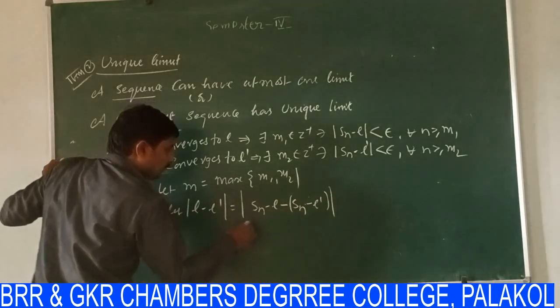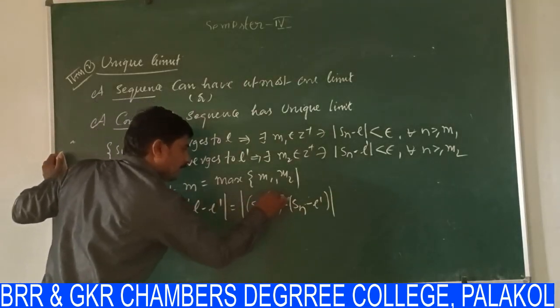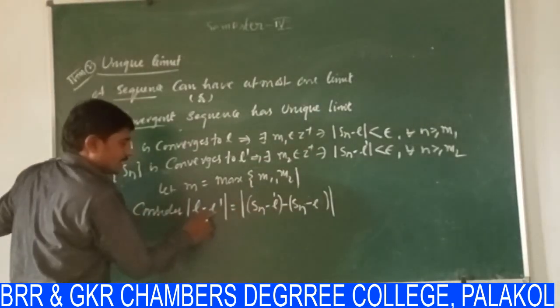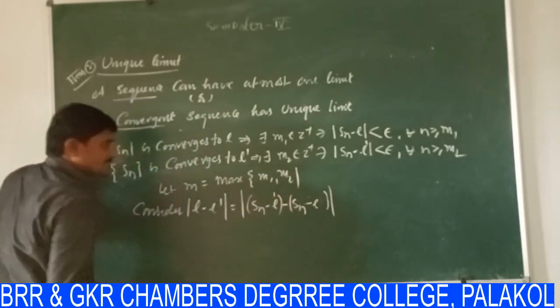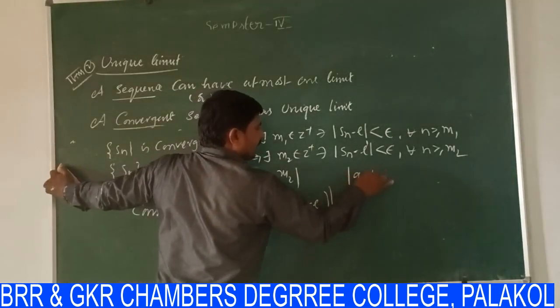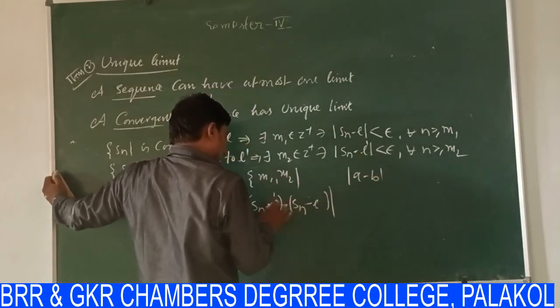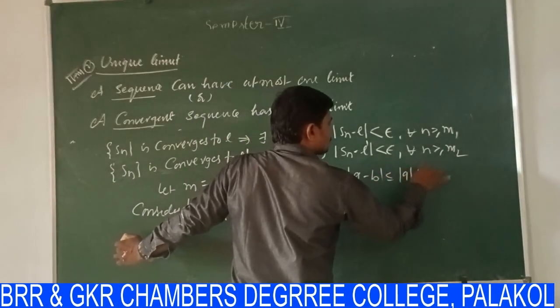Or simply this can be written as L minus L dash plus Sn minus Sn, where I am adding and subtracting Sn. It is in the form of modulus of A minus B, modulus of A minus B, which is less than or equal to modulus of A plus modulus of B.